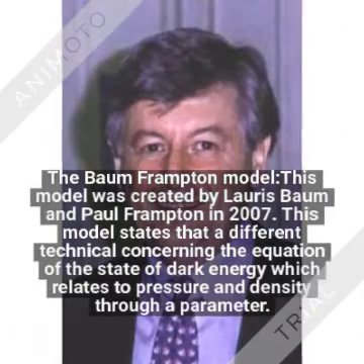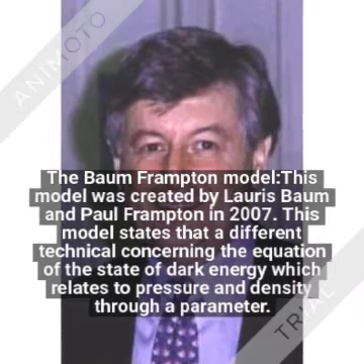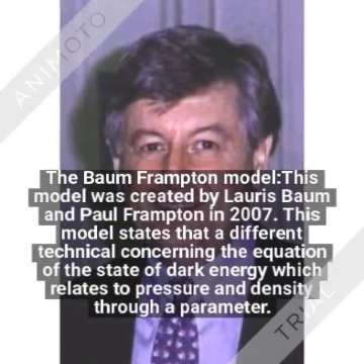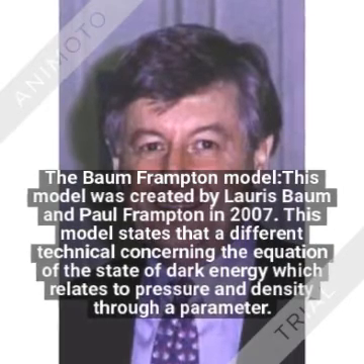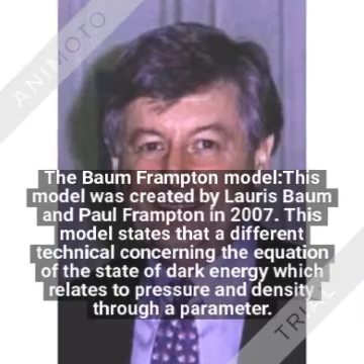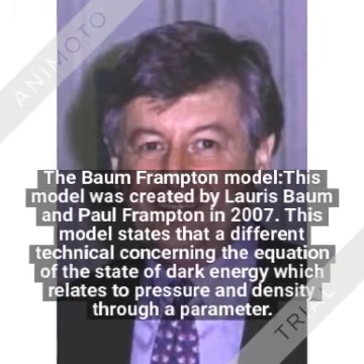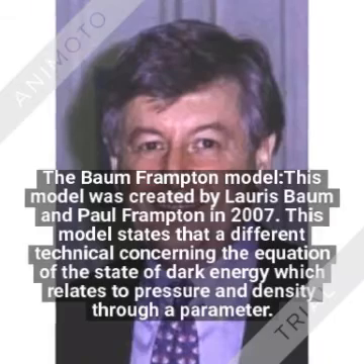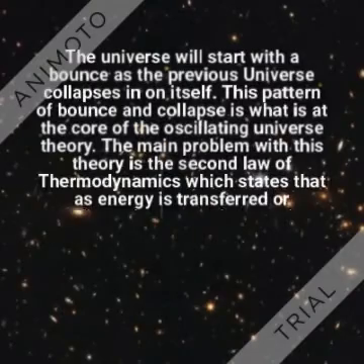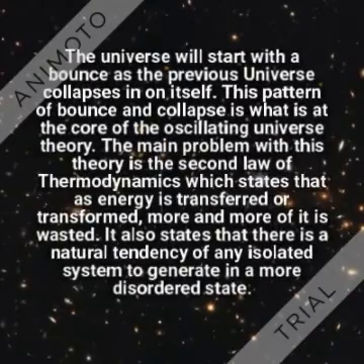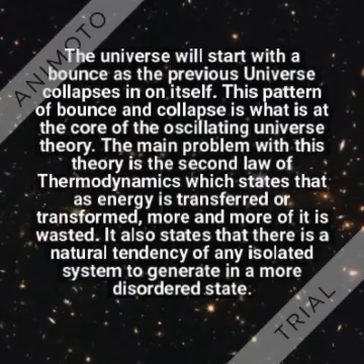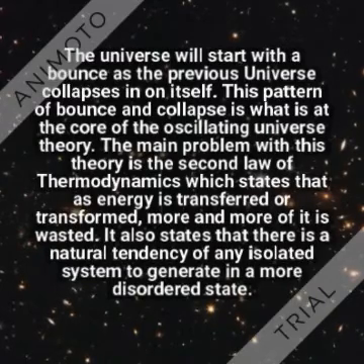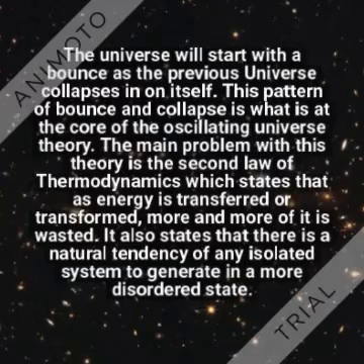The Baum-Frampton model. This model was created by Lauris Baum and Paul Frampton in 2007. This model states that a different technical detail concerning the equation of state of dark energy, which relates pressure and density through a parameter. The universe will start with a bounce as a previous universe collapses in on itself. This pattern of bounce and collapse is what is at the core of the oscillating universe theory.